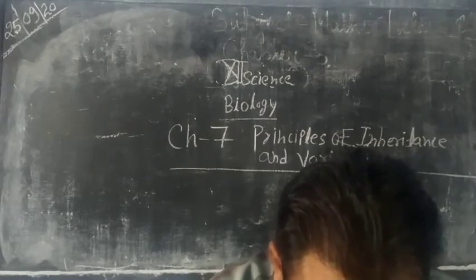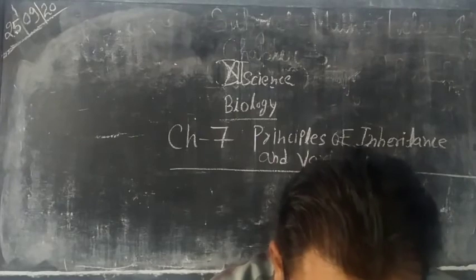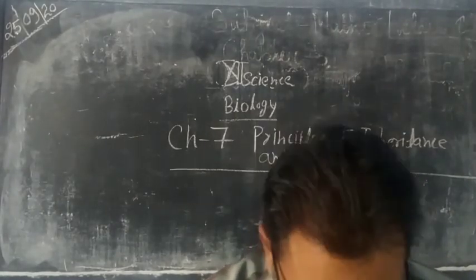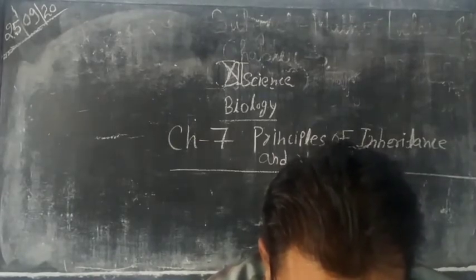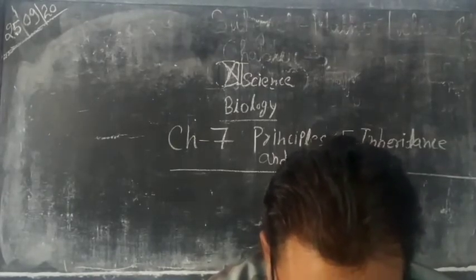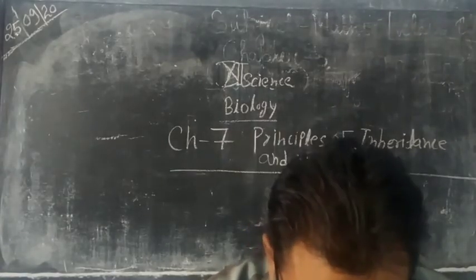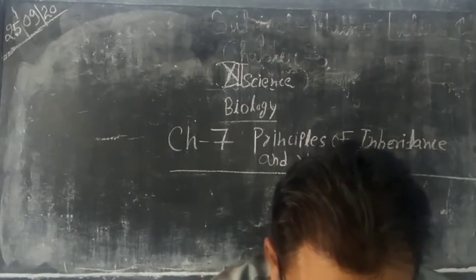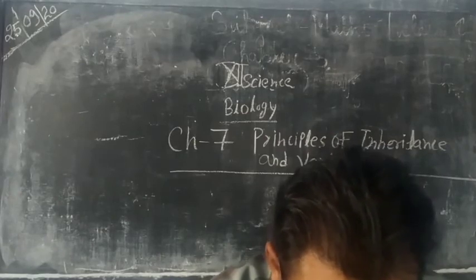Now our next topic is the causes of Mendel's success. What are the main causes of Mendel's success? First, Mendel considered the inheritance of one character at a time. He studied one character at a time, and his method of study was different from his predecessors.